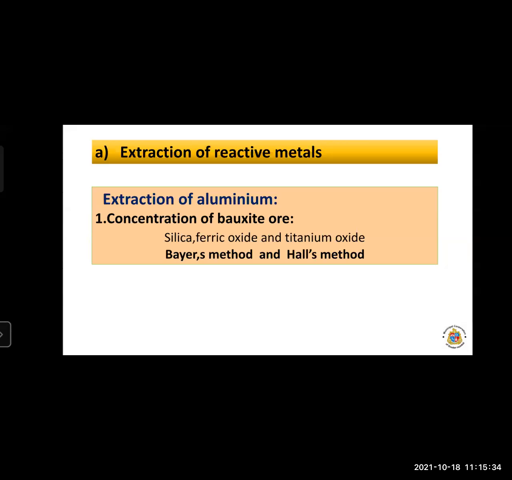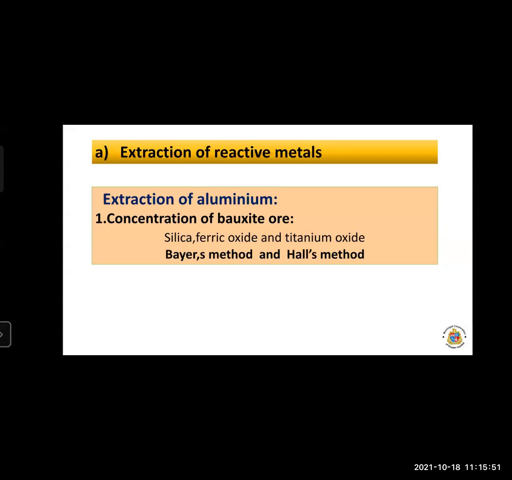Now, the first stage is the extraction of reactive metal. The syllabus includes the extraction of aluminum, so let us explain the process.